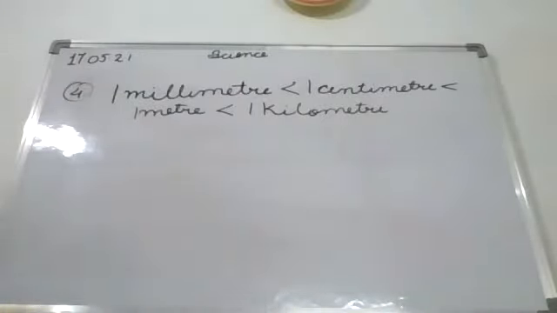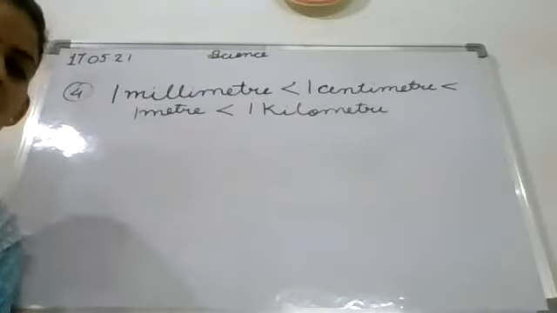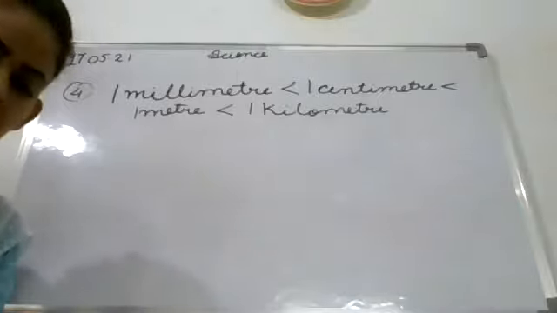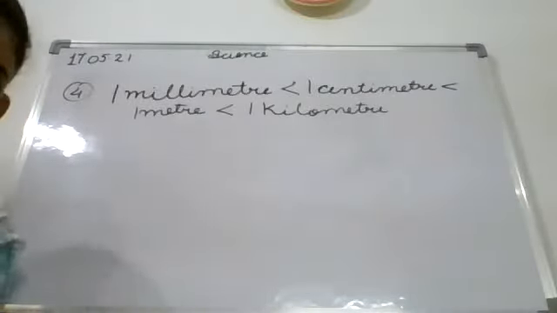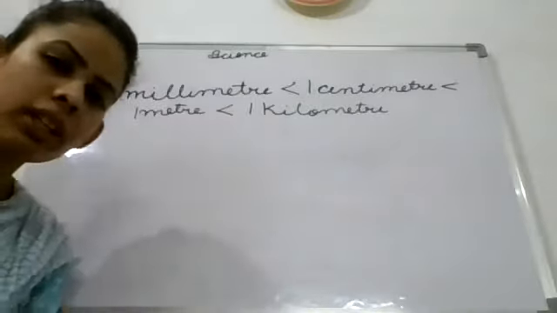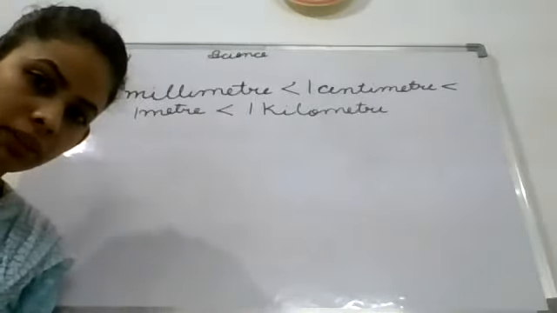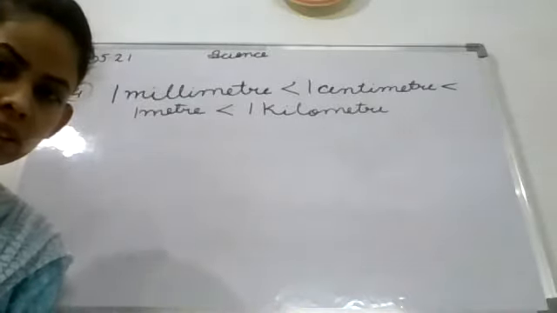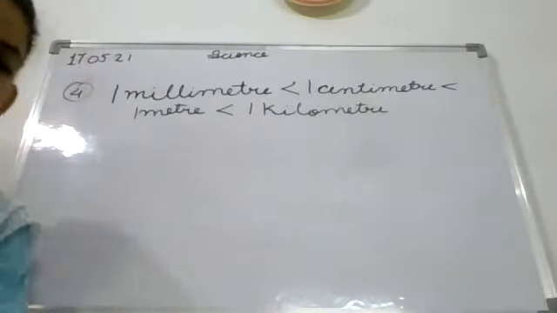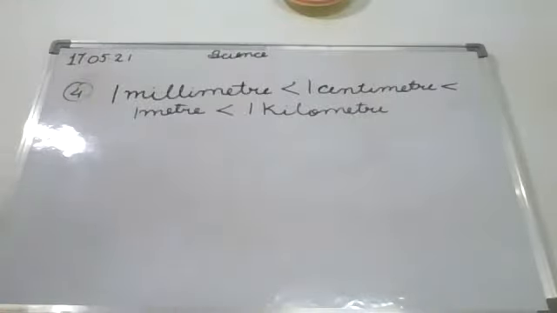Now next is the height of a person is 1.65 meter. Express it into centimeter and millimeter. So what is the height of the person? So students, you have also done these in maths. But in maths we call them sums or word problems. But in science we use the word numericals for them. These are the numericals. Clear? That we are now starting. The first is the height of a person.